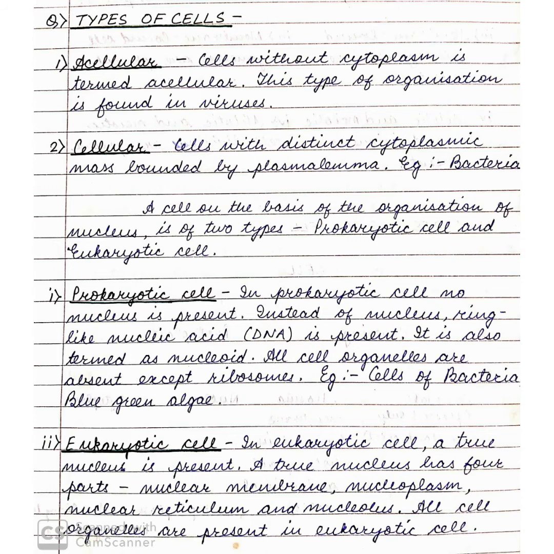Prokaryotic cell. In prokaryotic cell, no nucleus is present. Instead of nucleus, ring-like nucleic acid or DNA is present. It is also termed as nucleoid. All cell organelles are absent except ribosomes. Example, cells of bacteria, blue-green algae.